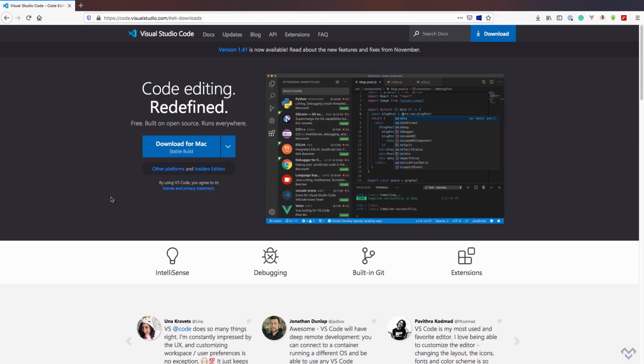Visual Studio Code, or VS Code as it is mostly called, is an open source code editor created by Microsoft. Over the years, it has gained popularity, which makes it one of the most used and favorite code editors. This can be attributed to its exciting features such as built-in Git and an integrated terminal, to name but a few.